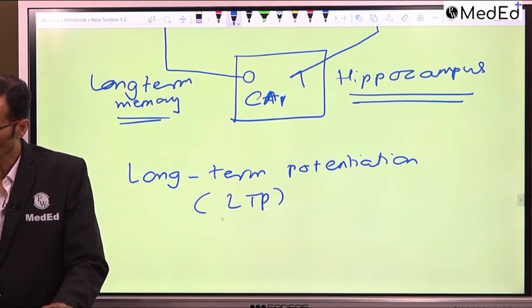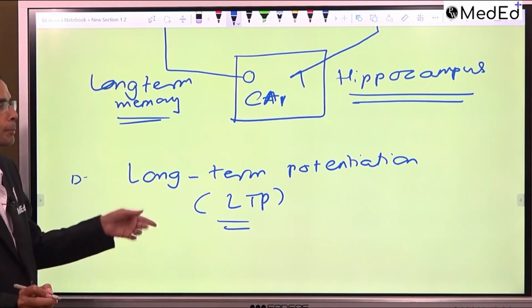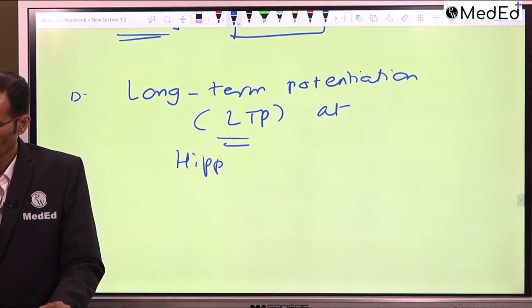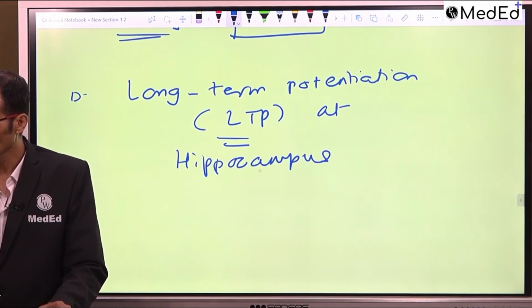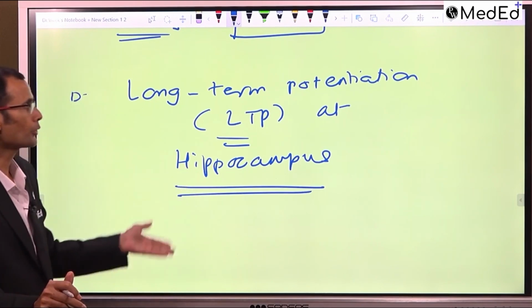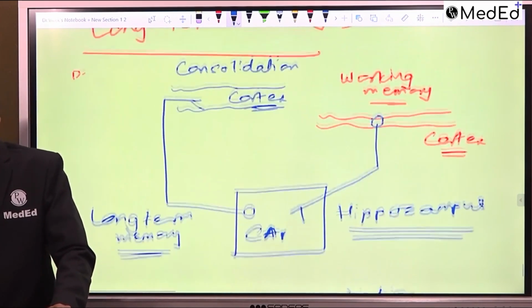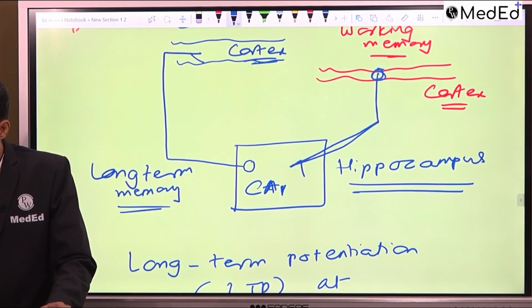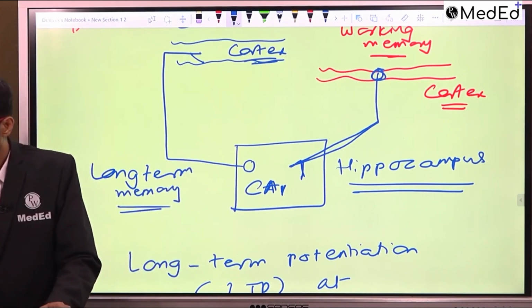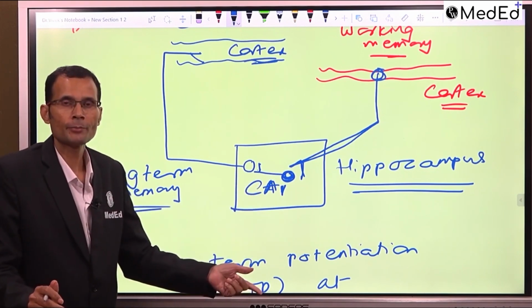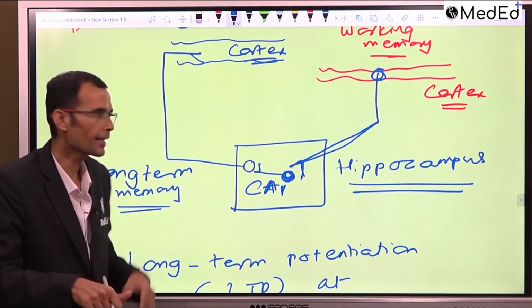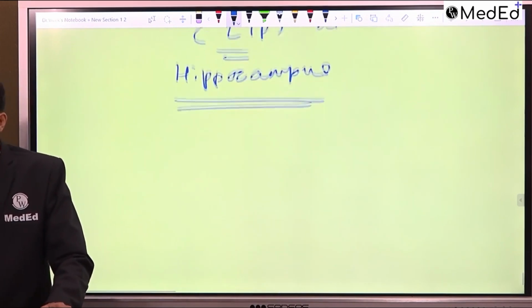Okay, LTP, long-term potentiation at the hippocampal neurons. Particularly in the CA1 region, there will be long-term potentiation. Here we are talking about the postsynaptic neurons. See, the cortex is projecting on the hippocampus. This is a presynaptic neuron, and there will be a postsynaptic neuron which will get modified. So please remember, all the events of learning and memory are basically presynaptic events except this one, long-term potentiation or long-term memory.